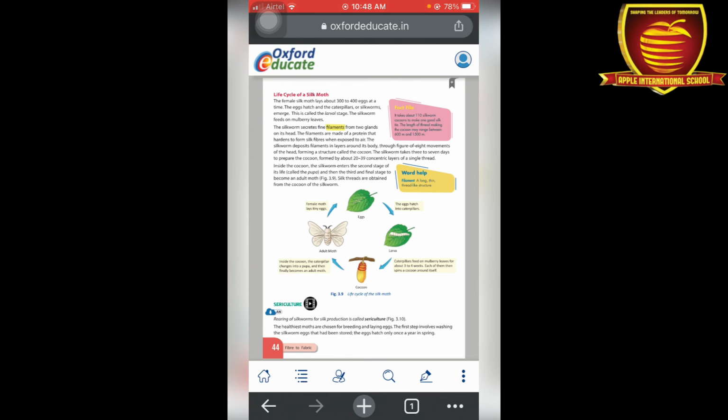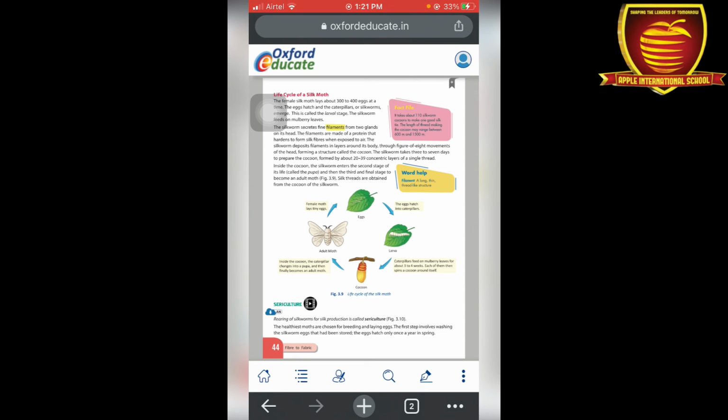Now, the silkworm takes 3 to 7 days to prepare a cocoon. After forming a cocoon, there are 20 to 39 concentric layers of a single thread.